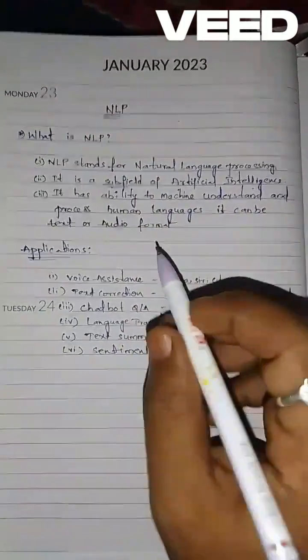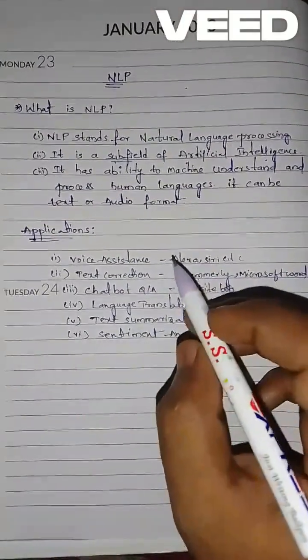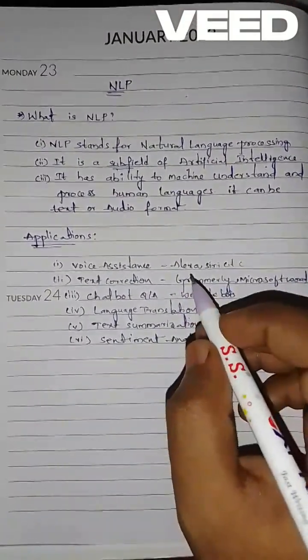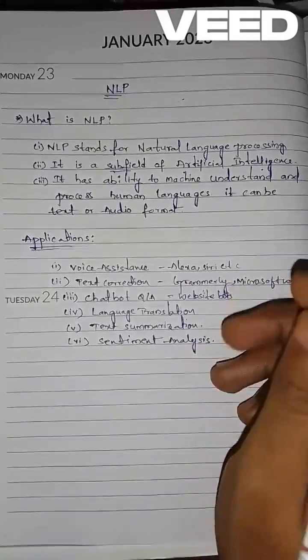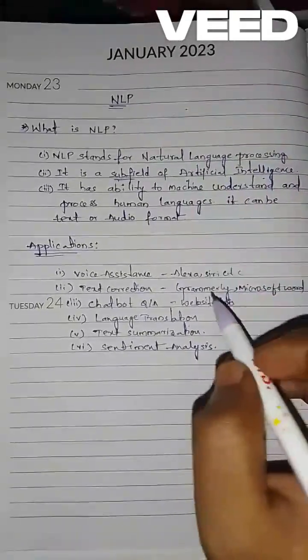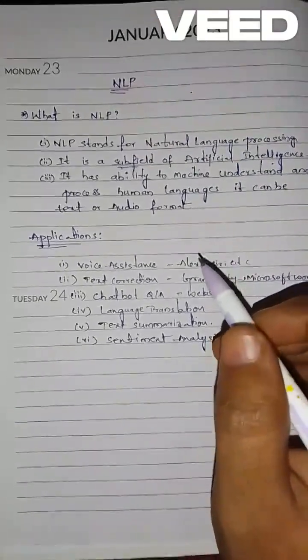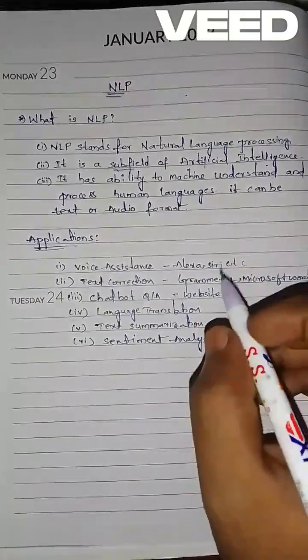And the main applications are voice assistants, for example Alexa, Siri. We are using it. Hi Alexa, hi Siri. Those are the voice assistants. In those applications we are using NLP.